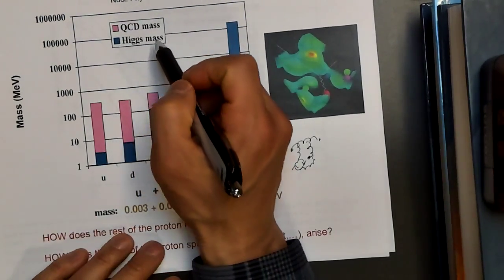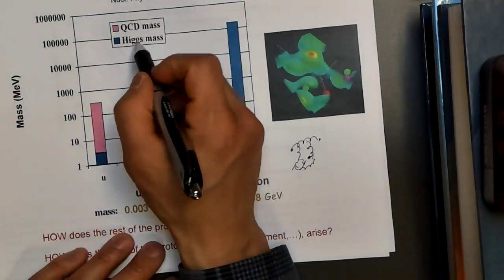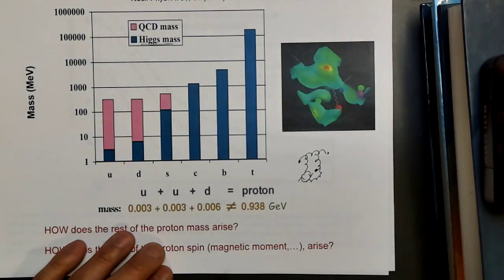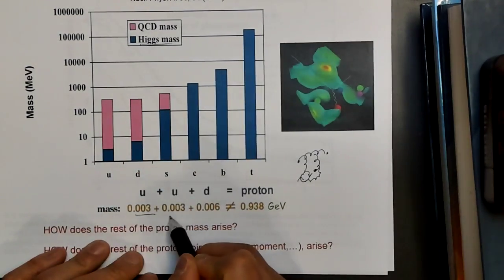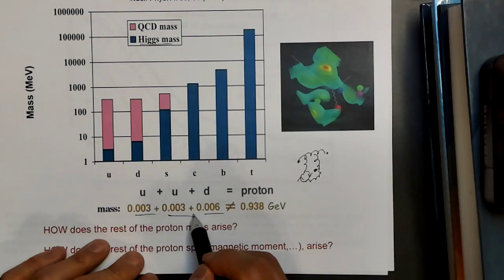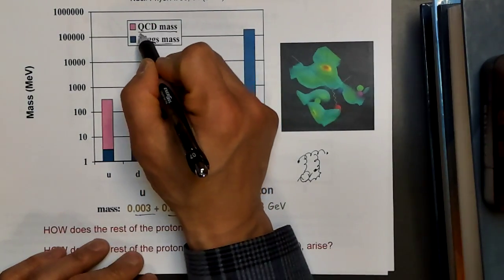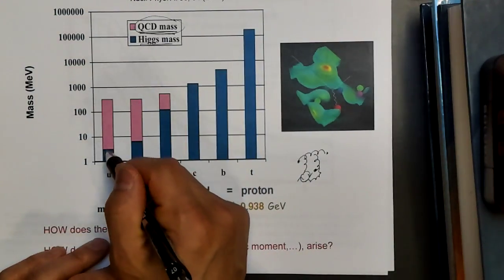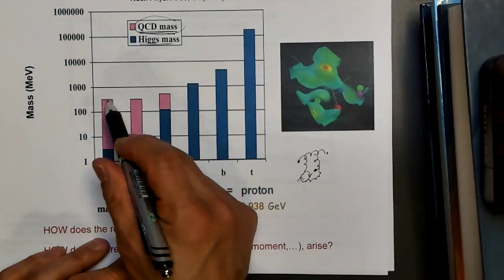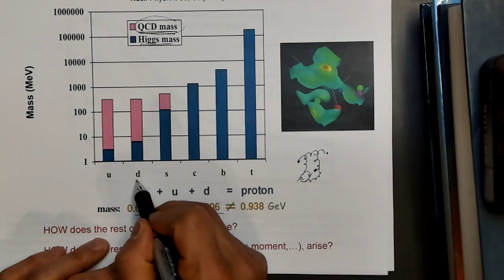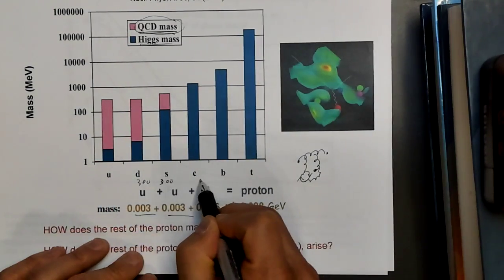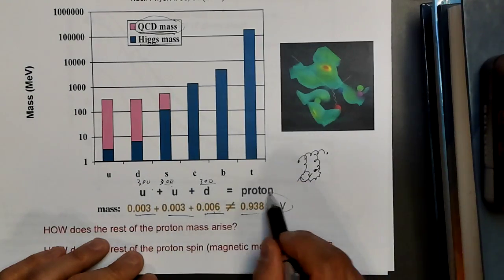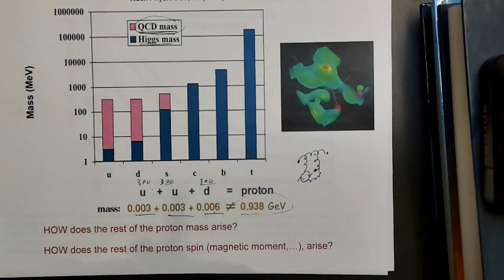So one can talk about the quarks getting some mass from the Higgs mechanism. That's something we discussed in connection with the weak interactions. The Higgs particle actually gives these quarks their masses. Without the Higgs particle, they would be massless. But there's also an effective mass coming from QCD, like the constituent quark I was talking about. Somehow, these guys are behaving like they have 300 MeV, and that's what the constituent quark model is all about. You give these masses about 300 MeV each, and when you add them together, you get about 900 MeV mass for the proton.